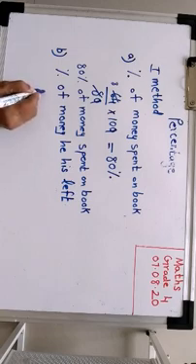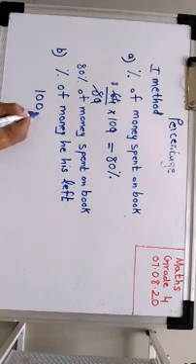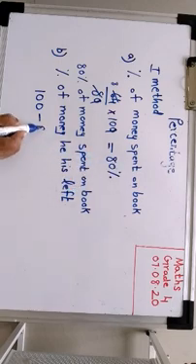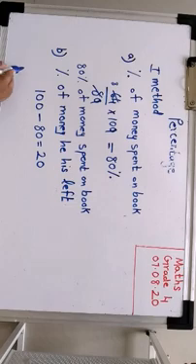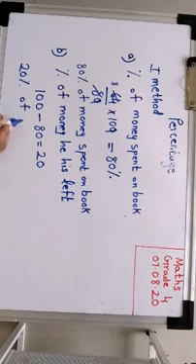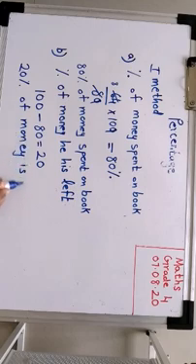So in the first method what we do children? Straight away direct 100 minus how much did he spend? 80. So we want the balance. So that's 20. Right? So what will I write here? Very important children, we need to write 20% of money is left. Right? Now this is method 1. Now let's move to method 2.